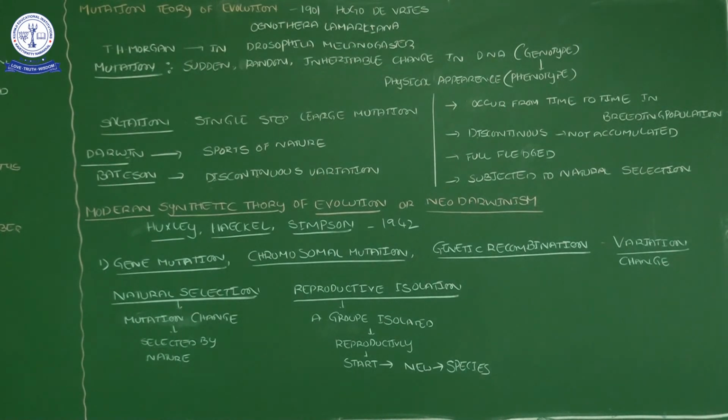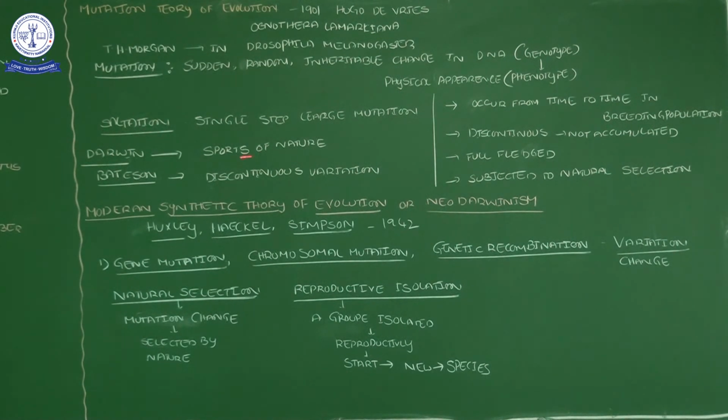Okay, along with that, Darwin spoke about the saltation process. Sudden random inheritable changes in the DNA. Here Darwin used one word, that is saltation. Saltation is nothing but a single step large mutation. At the same time, Darwin gave one statement about saltation and mutation.